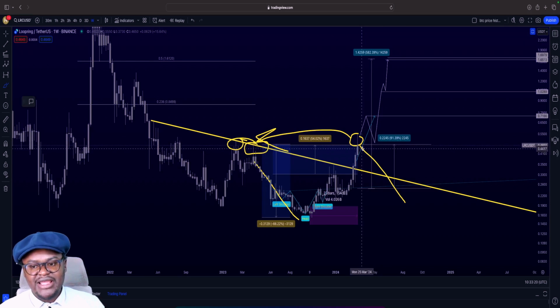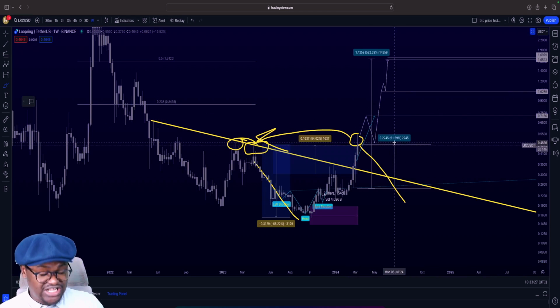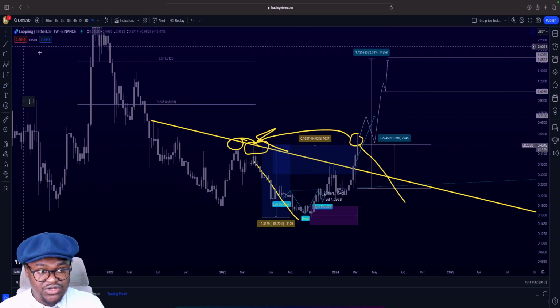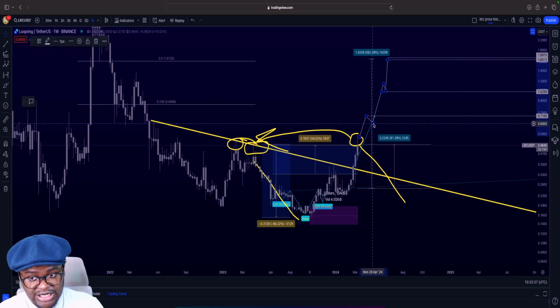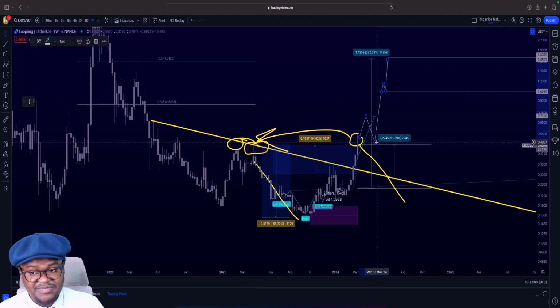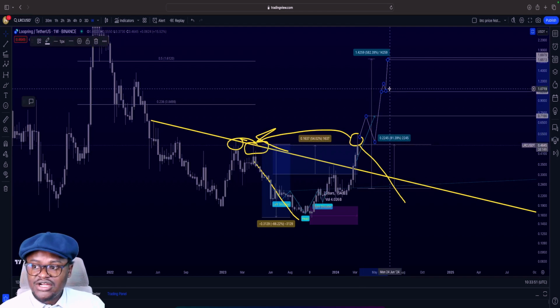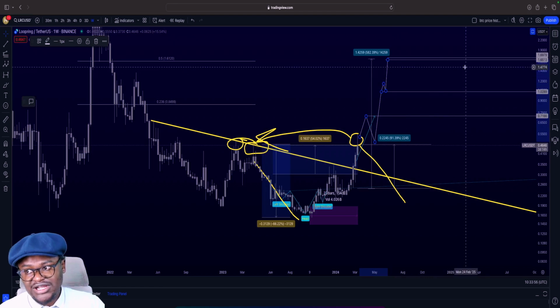So generally, my idea is that it can go as high as 71 cents, retrace back as low as 48 cents. This is just a probability. It may not retrace as low as that, but this is just a probability given my analysis. It may still just go back down like so, maybe retrace 63 or 64 cents. But according to my analysis with my own method of trading, it can potentially come as deep as 48 cents and then go as high as $1.14 and eventually go as high as